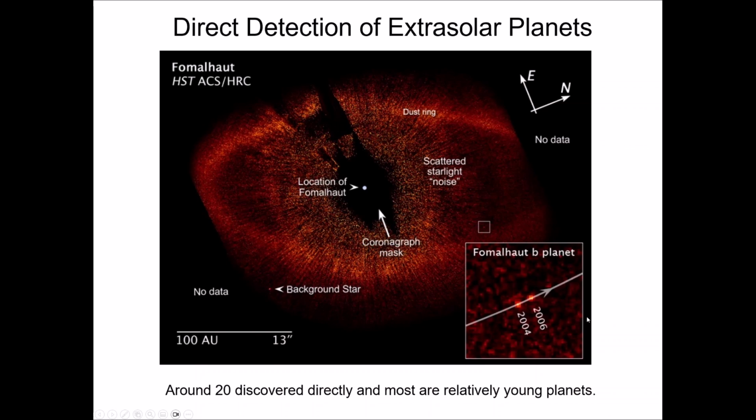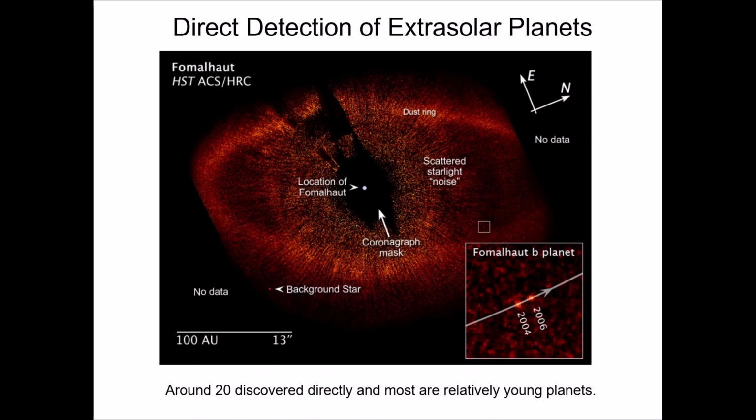That's the planet. I'm sorry, it's not exciting. I mean, it's cool to see that. It's a bright pixel surrounded by 8 fainter pixels. I'm sorry, that's as good as it's going to get. Direct detection is exciting in some ways, but we're not seeing pictures like we see for the planets in our solar system. These things are too far away. These things are just a little blip, a little tiny dot on an image. And unfortunately, in our lifetimes, we will not see a planet outside of our solar system in the same way we see the planets in our solar system. It's just not happening. So cool to see this.